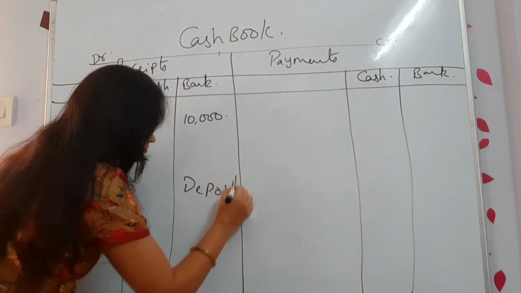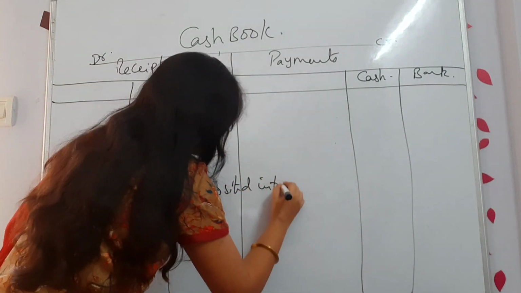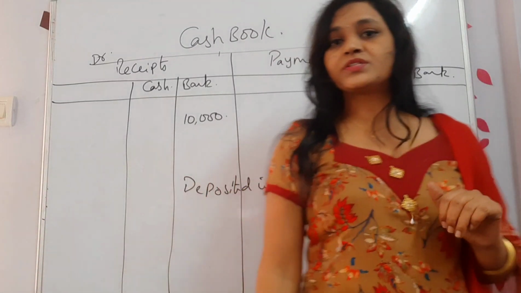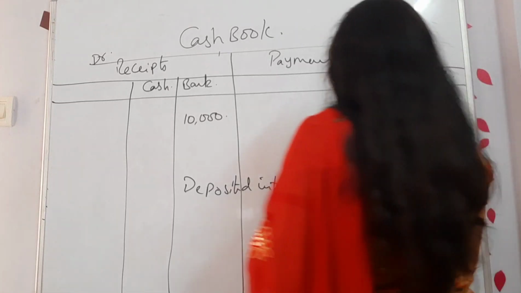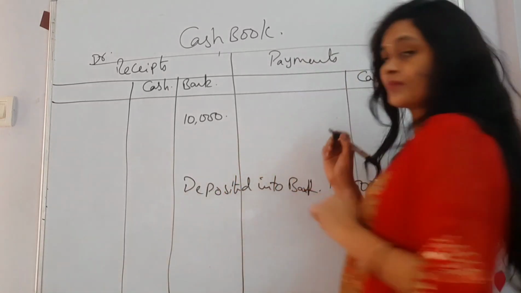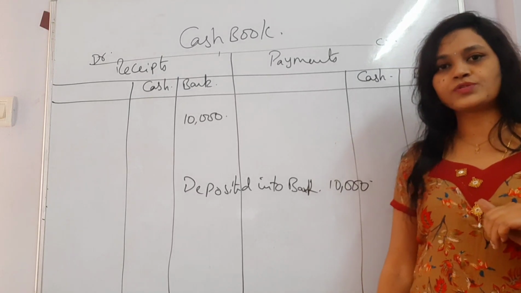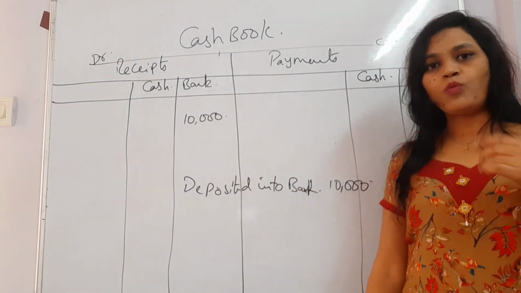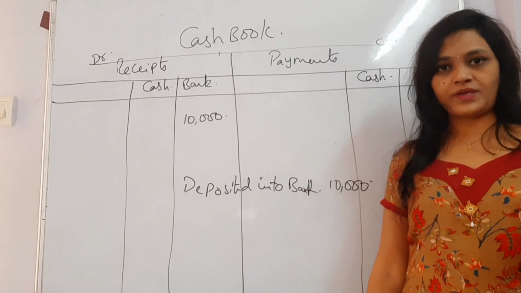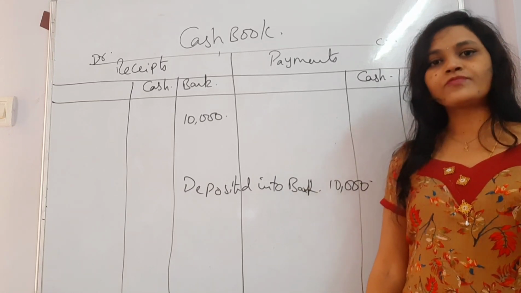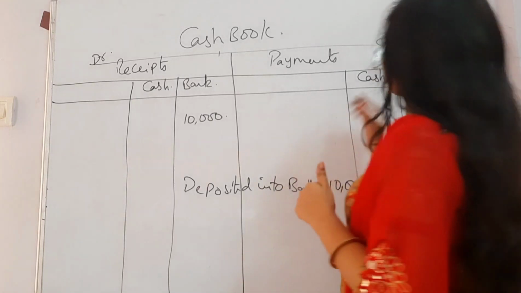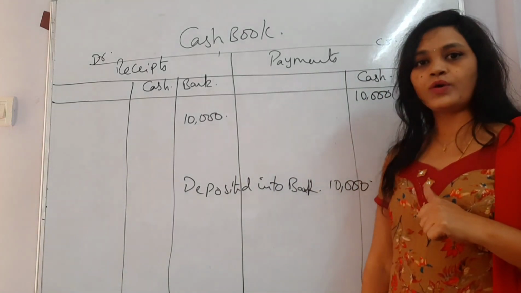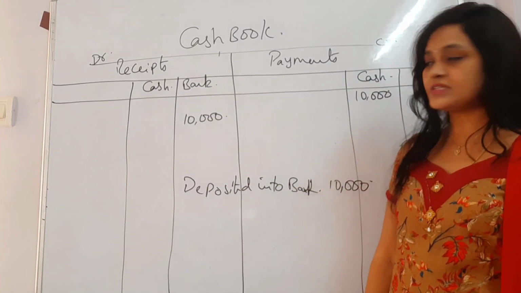Deposited into bank 10,000 rupees. Who is receiving money? Bank is receiving money. Correct? What are we paying? Cash we are paying. For cash it is payment. For bank it is receipt. So write down in the cash column 10,000. Okay. Now where it is increased, where it is decreased, tell me.